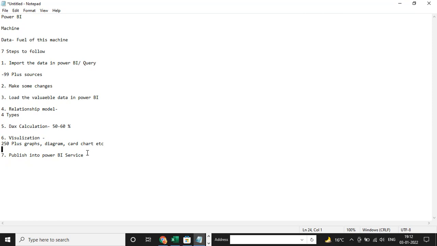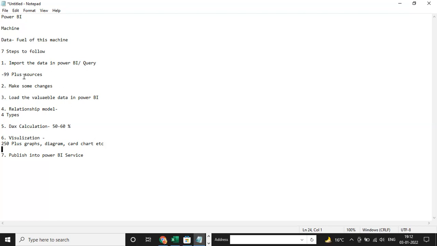A small company may have one license, a slightly bigger company may provide 5 to 7 licenses. Suppose you have 100 employees on the same task, the company provides 5 to 6 licenses, not to everyone but divided among teams. Everyone who builds a report can share it with the team lead, and the team lead publishes the dashboard to the service and shares it with the manager directly.